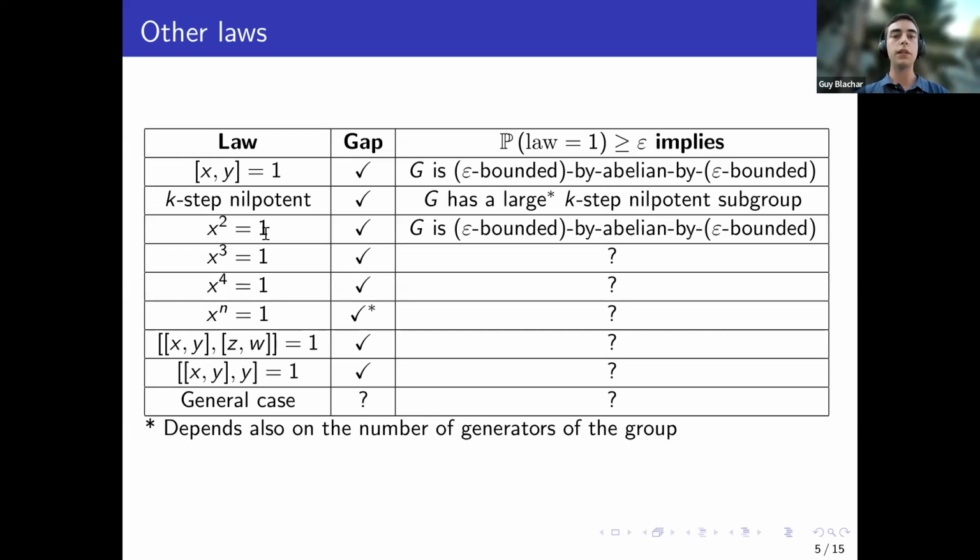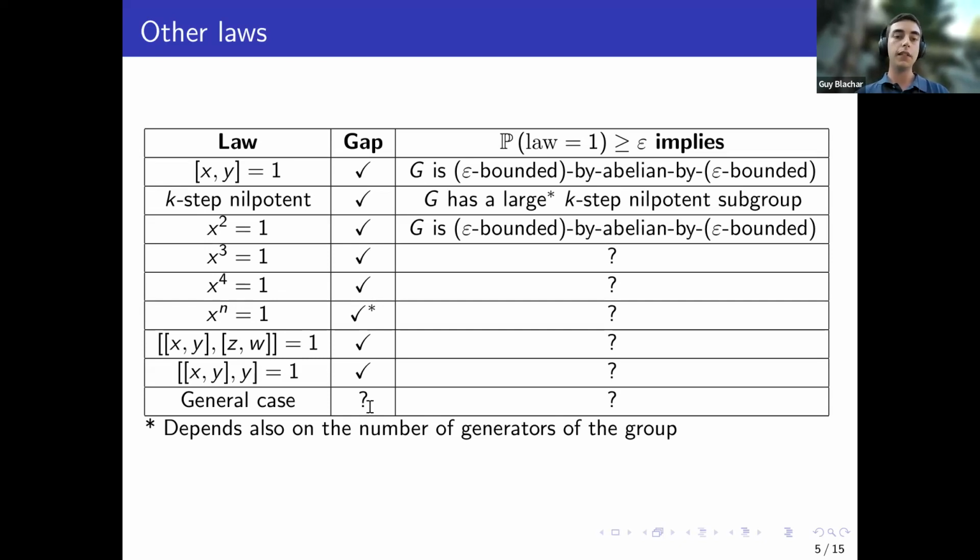So also for x squared equals 1, we have a gap which also follows from commutativity, but you can also get it in other ways. And the result of Mann shows that groups with many involutions are also close to being abelian. Now, for other laws, we also know that there is a gap. Sometimes it might depend on the number of generators of the group. And generally, in all of the examples that we know, there is such a critical probability, such a maximal probability per law. And if the probability is larger than epsilon, at least in these 3 cases that we know of, the group has some structure.